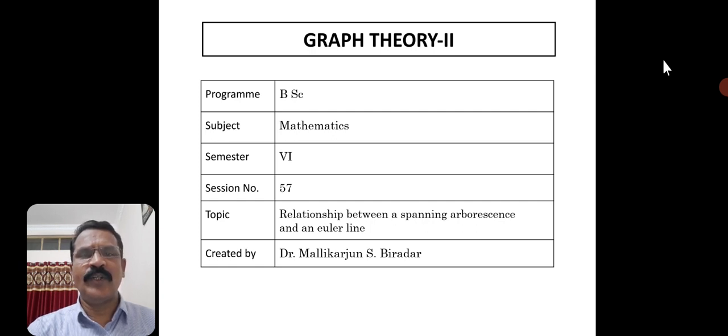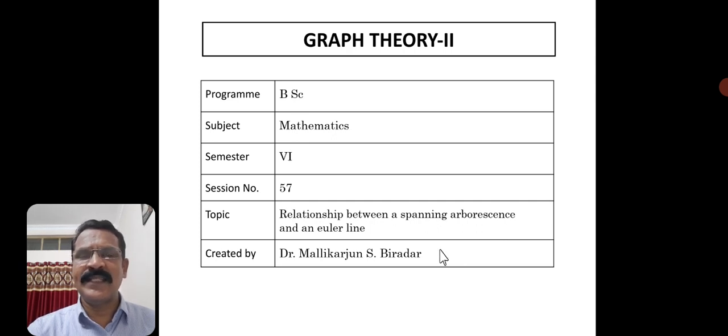The title of the topic is Relationship between a spanning arborescence and an Euler line. Already we have discussed what is arborescence, and already we have discussed what is the Euler line. Now we will see what is the relationship between the spanning arborescence and an Euler line.